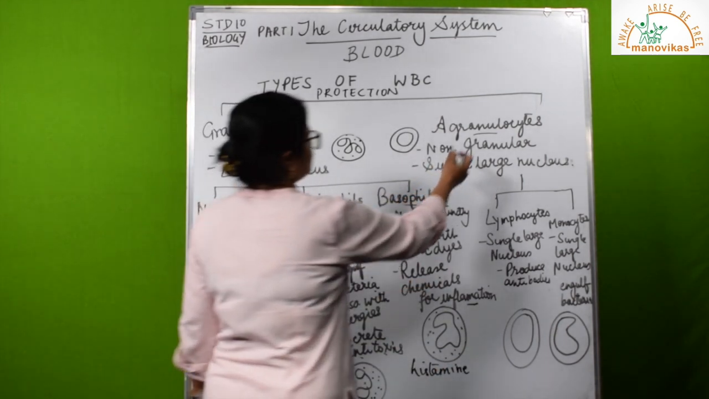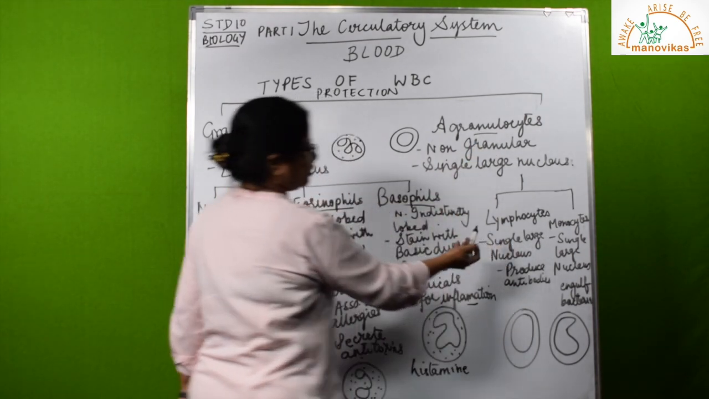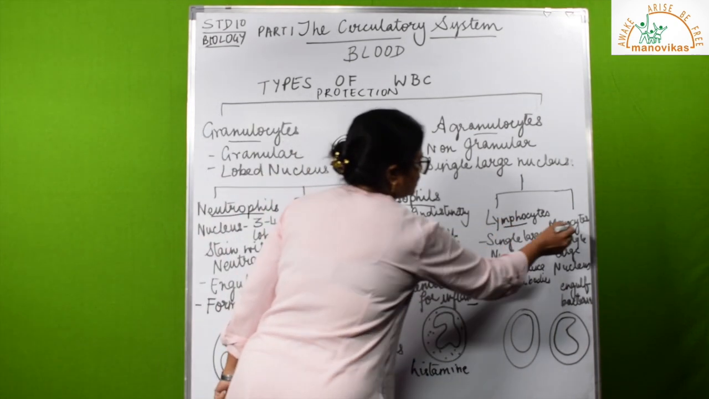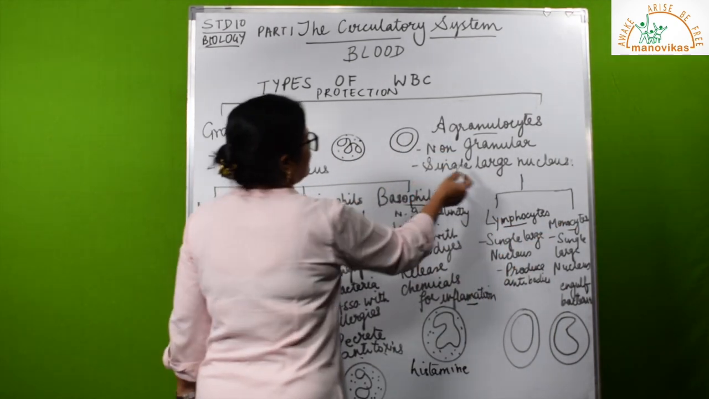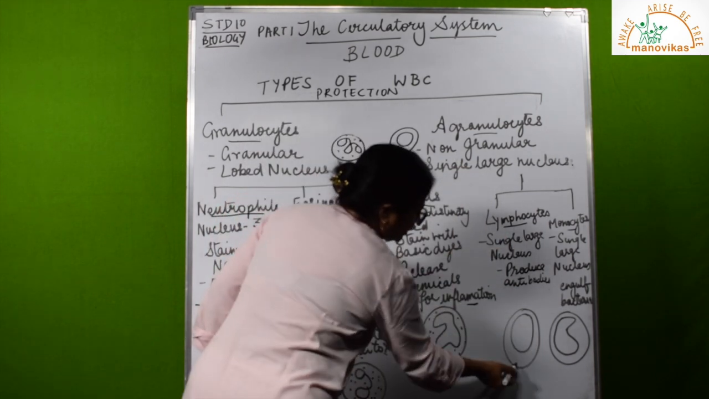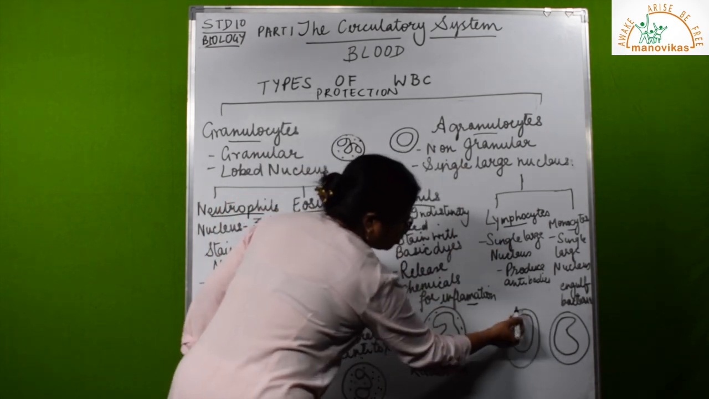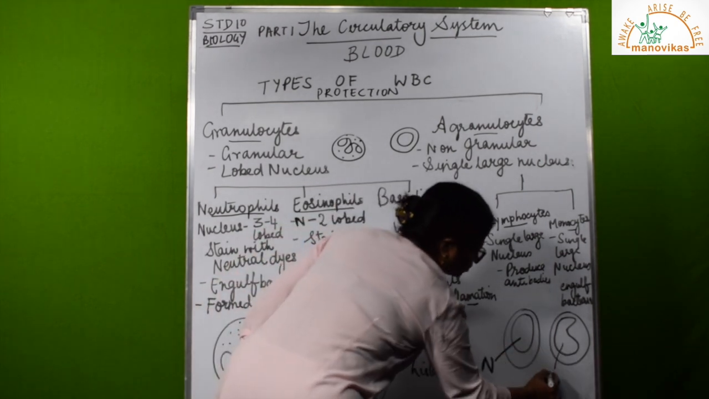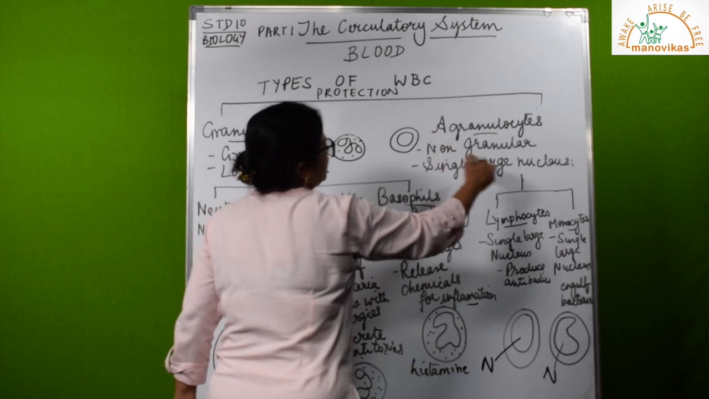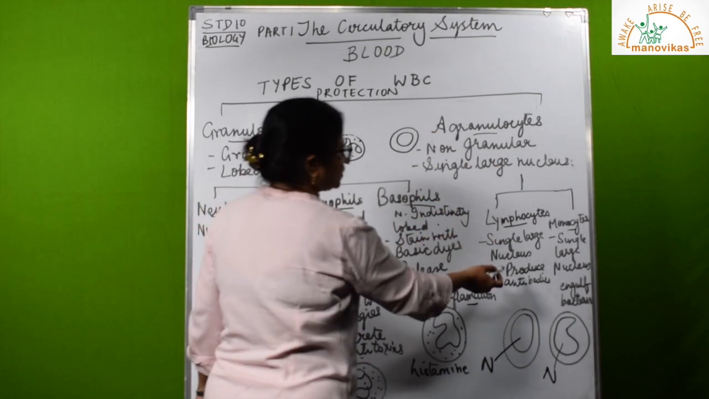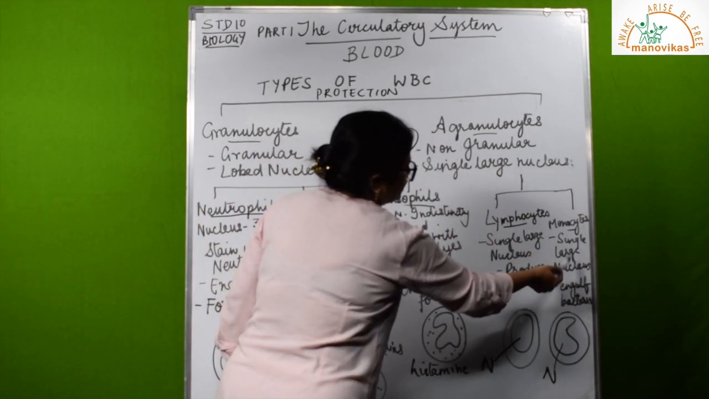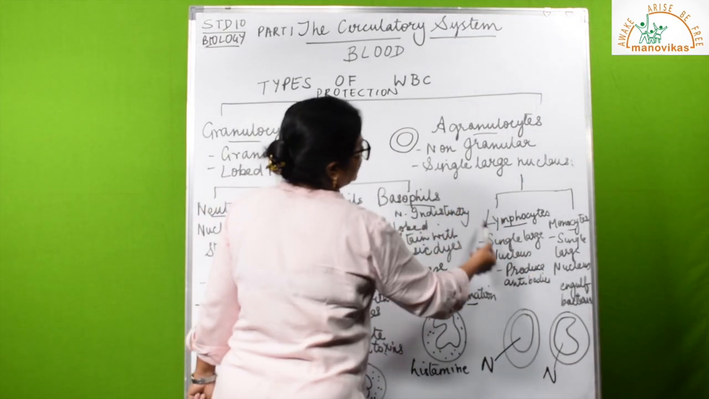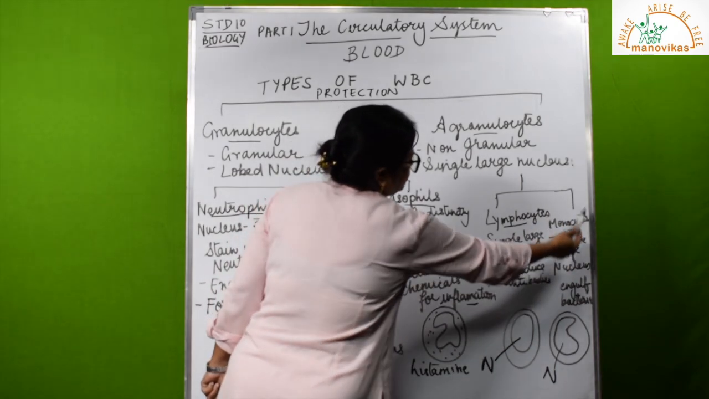Now let us see the types of agranulocytes. 2 kinds again, lymphocytes, monocytes. Because they are agranulocytes, naturally in their cytoplasm, look here, there are no granules. This is the nucleus. One single large nucleus. Here also one single large nucleus, because they are in this category. Lymphocytes, single large nucleus, even monocytes, single large nucleus. So, if you are asked a question, which is the smallest WBC? It is the lymphocytes, and the largest WBC?